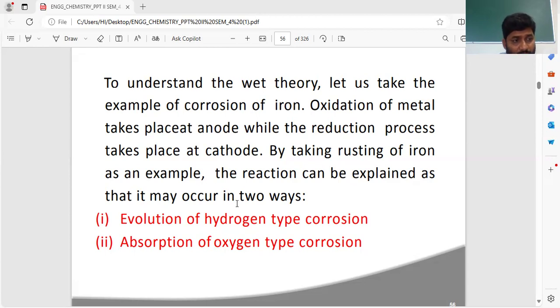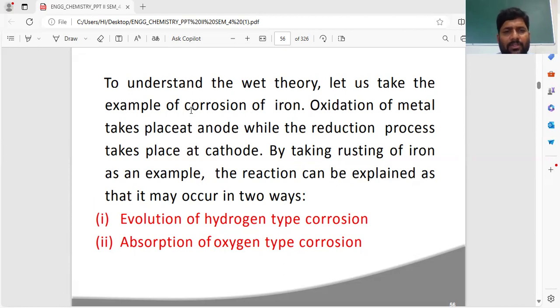One thing you have to remember here: corrosion reaction is nothing but oxidation reaction. Oxidation reaction is nothing but corrosion reaction. Do remember this. Before discussing these theories of corrosion, we have to know some basic knowledge, that is, what is oxidation and what is reduction.